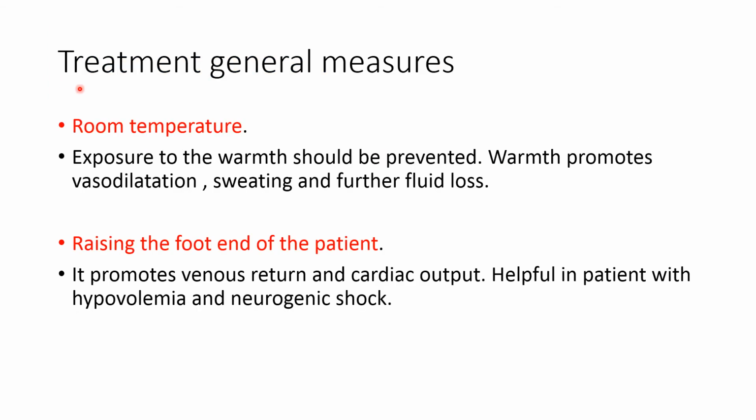Now let's understand the treatment of shock. Treatment of different types of shock is different. Shock that occurs because of the loss of fluid volume, loss of blood volume, is known as circulatory shock. Shock that occurs because of vasodilatation and decrease in vasomotor output is known as neurogenic shock. Shock that occurs because of vasodilatation and increase in permeability occurs in anaphylactic shock as well as septic shock.